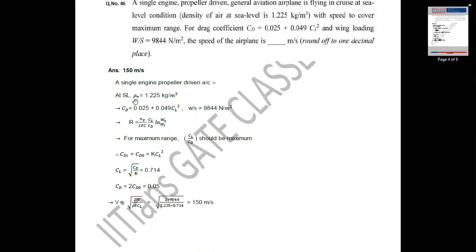The given data are density at sea level equal to 1.225 kilogram per meter cube, drag polar equation CD equal to 0.025 plus 0.049 CL square, and wing loading W by S equal to 9844 Newton per meter square.